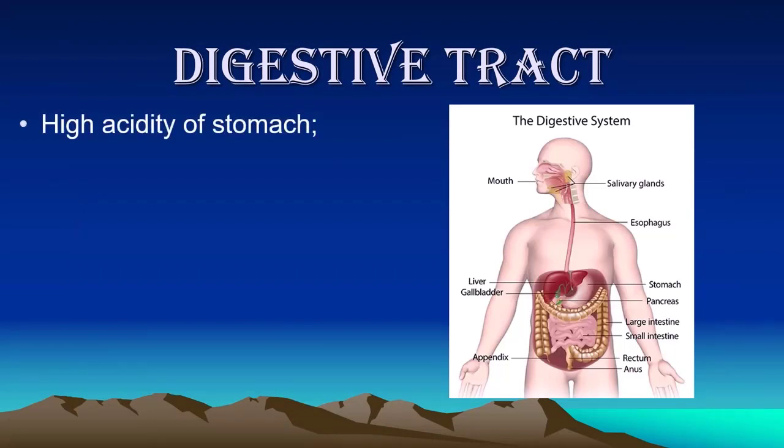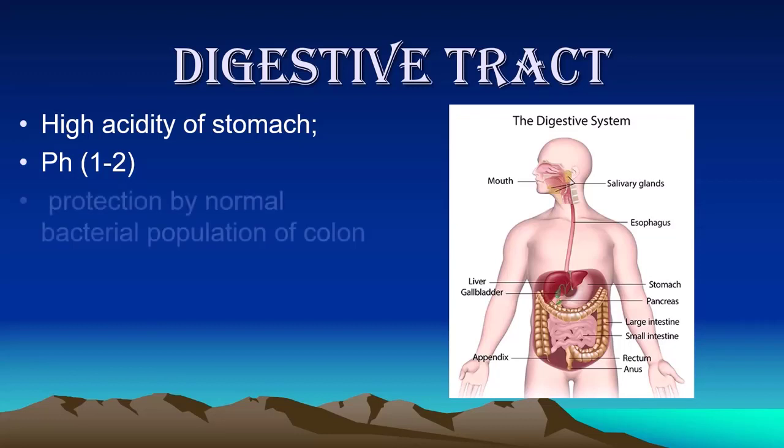Now the digestive system: the high acidity of the stomach protects the body from pathogens. The stomach contains acid and the pH of this acid is 1 to 2, which is the absolute pH of hydrochloric acid. When pathogens enter the gastrointestinal tract, when we take food and the food contains these pathogens, the high acidity of the hydrochloric acid contained in the stomach destroys these organisms.